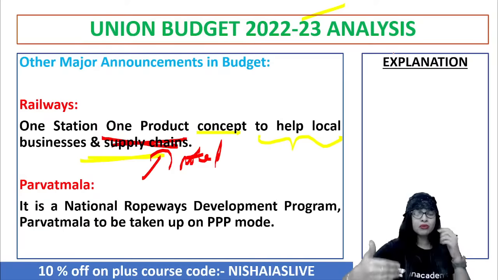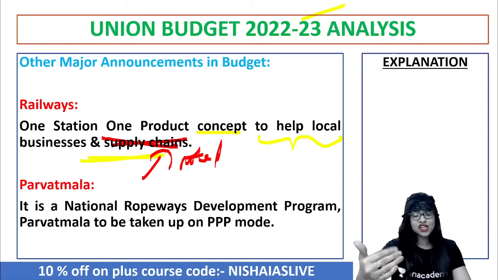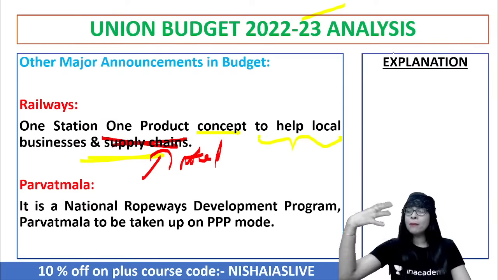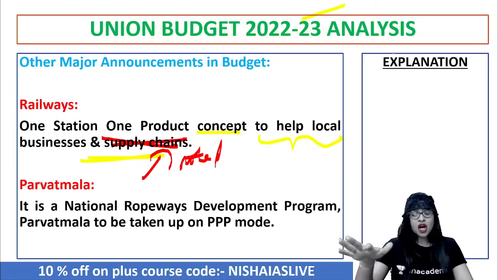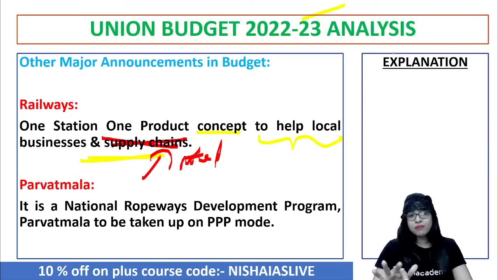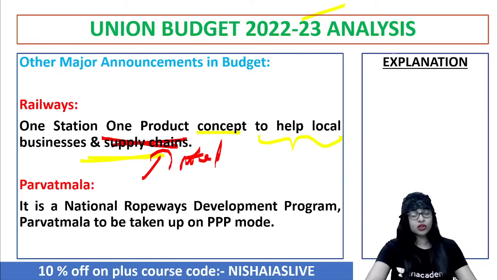So, basically, to promote a local product from each stop of the Indian Railways by making the railway station of that area a promotional and sales hub of the product. That is why this has been brought in. It is based on the concept of one station, one product, which itself is based on the idea of one district, one product scheme, ODOP scheme. You can just go through that also.